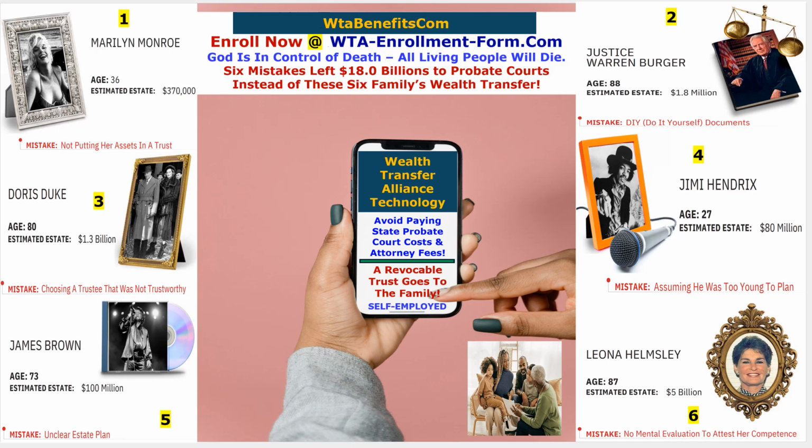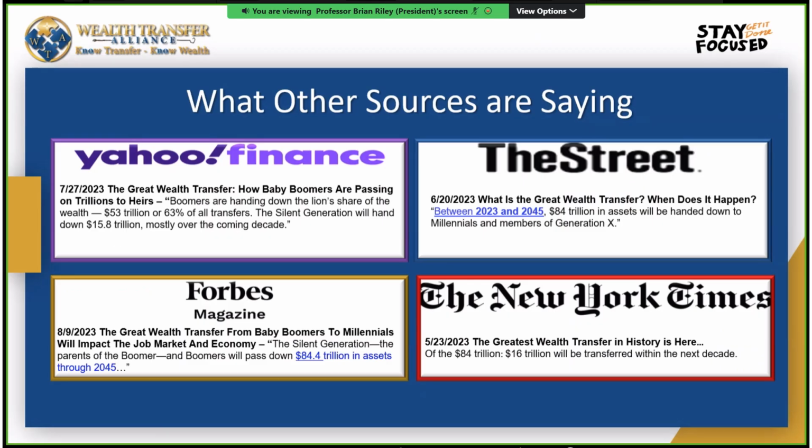All right, moving on. Now, in conclusion, this is what we're talking about. In '23, Yahoo Finance said that $53 trillion of the $84.4 trillion will be transferred. Look at the street.